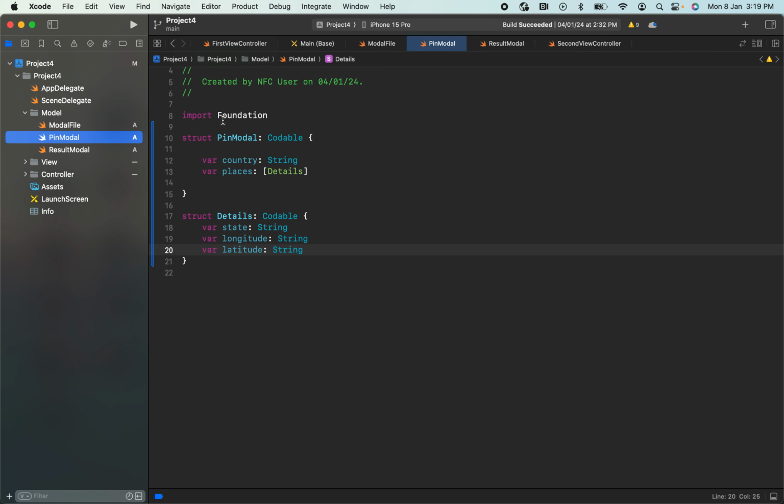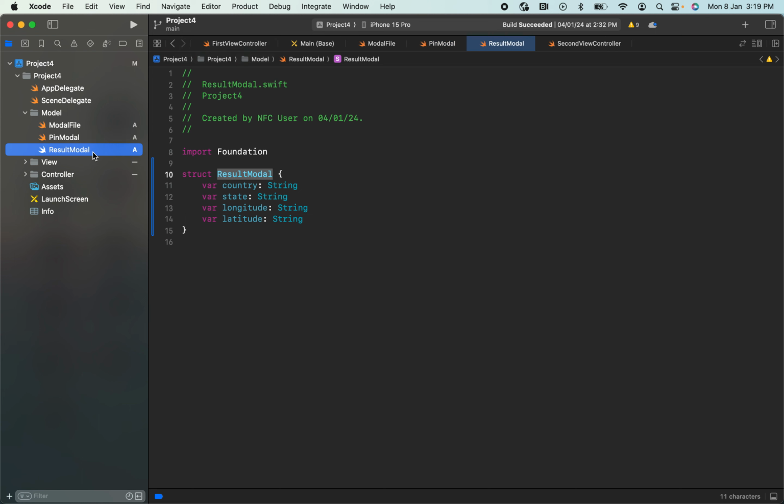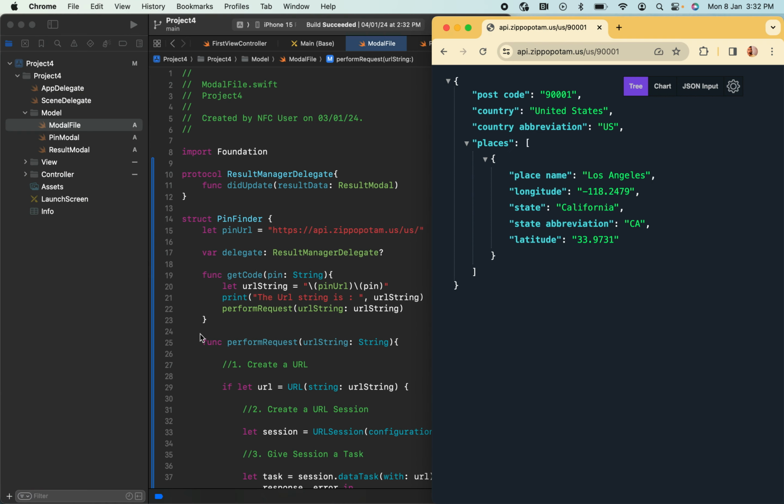After that, I'm getting the details here. I will fetch the details from here to my result model and use them in our application. After defining this pin model and result model, in this model file, only the actual API calling is happening.